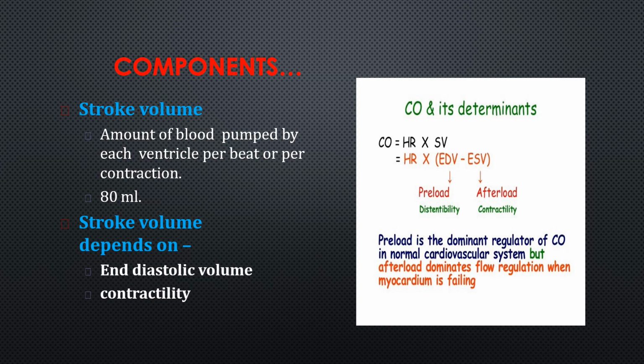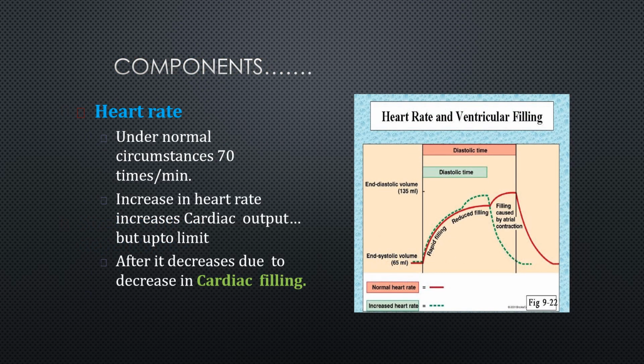Okay. So the other component of cardiac output is heart rate. Under normal circumstances, the heart beats at the rate of 70 times per minute. Increase in heart rate increases cardiac output, but this is only up to a limit. After that limit, it decreases due to decrease in cardiac filling. Okay, so in this picture, the red line is the normal heart rate, and the green dotted lines are the increased heart rate.